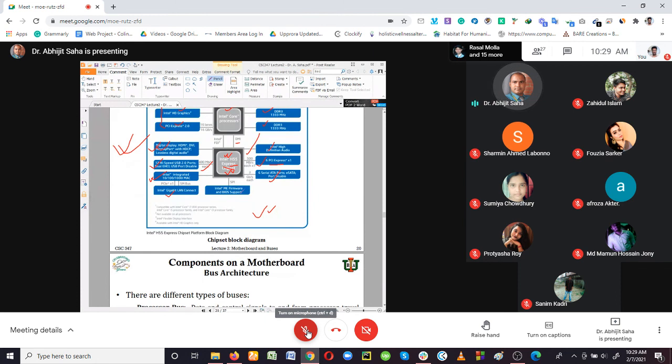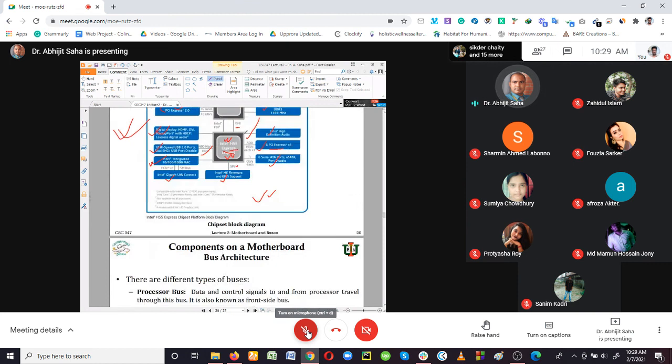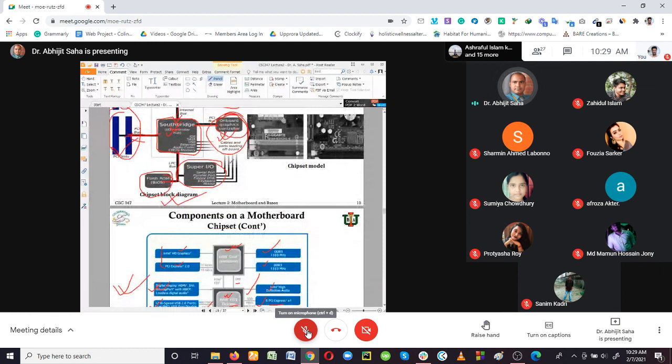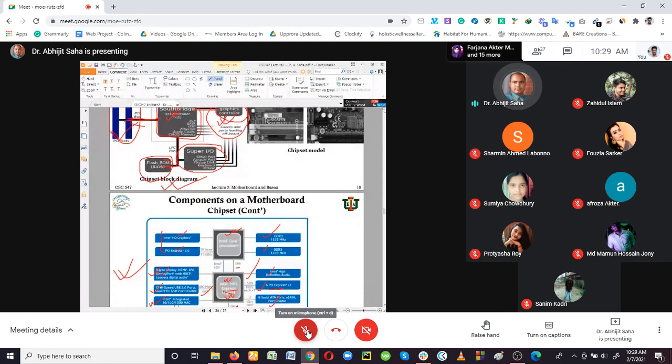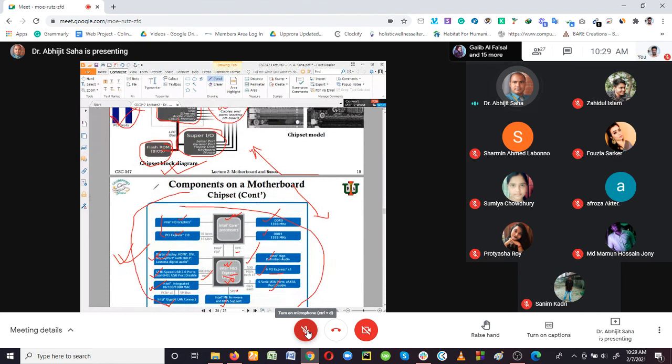And then you're having the dummy firmware and BIOS support with the SPI buses. So this is what we have actually seen, that there are different things. These are both block diagrams for the motherboard, but you can see that there is some difference. If you compare these two chipset block diagrams, you'll easily find that the technology has improved a lot.